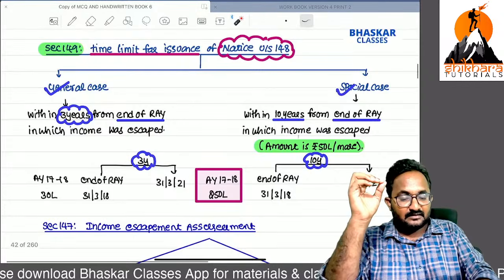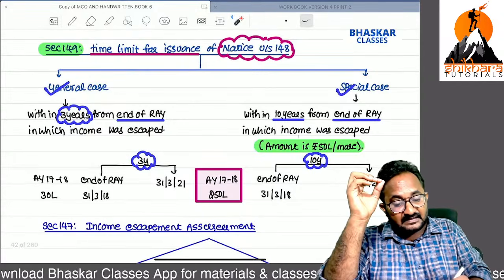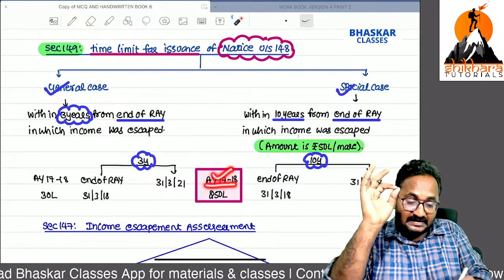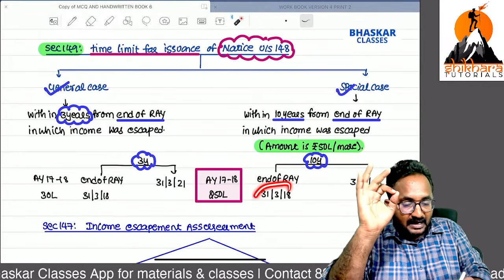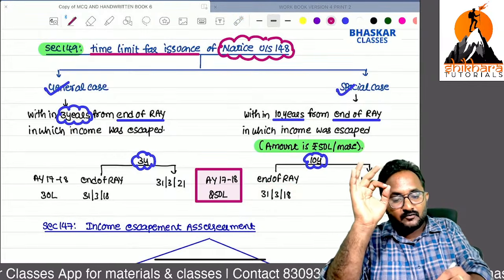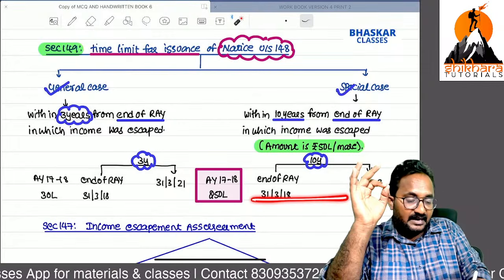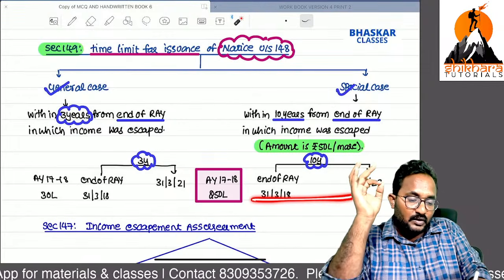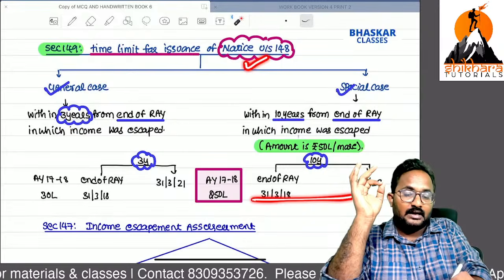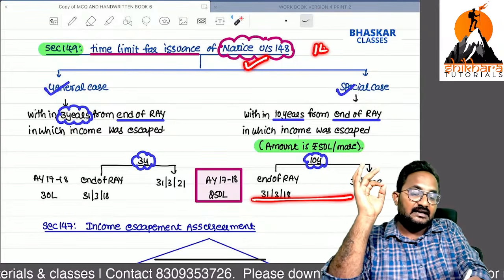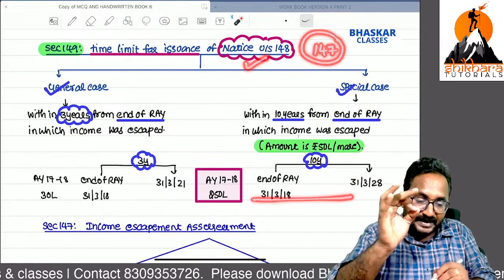Definitely a special case. Now, in the assessment year 17-18, he escaped the income. From the end of the relevant assessment year, within 10 years, at any time, we can issue the notice under section 148 for conducting the 147 assessment.